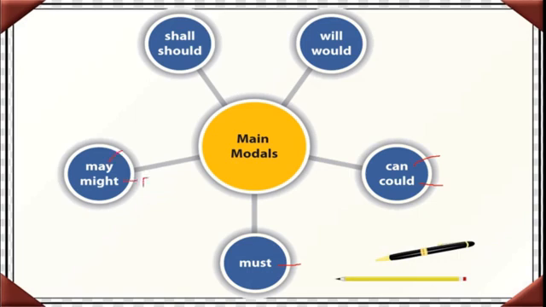Okay, this is past. Next, here also shall in present or future, okay, and should in the past tense. I will, present and future, and would in the past tense. Okay, we will go through them.